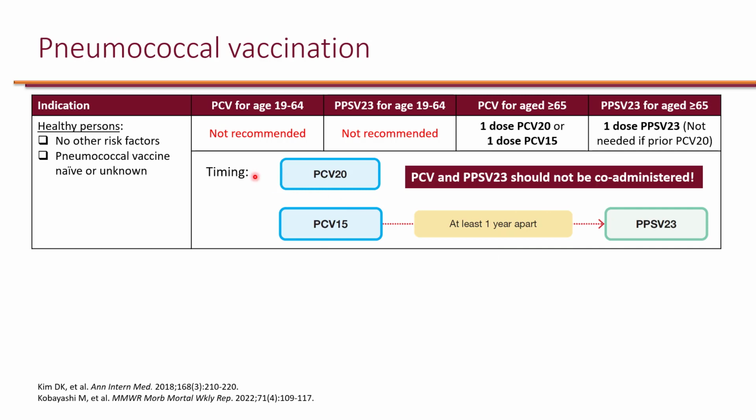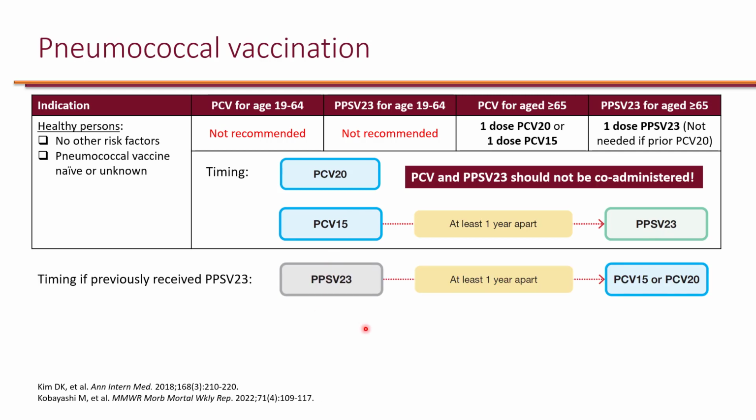So here's what the timing looks like. Obviously, if somebody gets PCV20, they're done. There is no need for them to get PPSV23 because most of PPSV23 is covered here, and PCV in general is a better vaccine than PPSV. However, if somebody gets PCV15, they will just have to wait 1 year and then get 1 dose of PPSV23, and they are done.